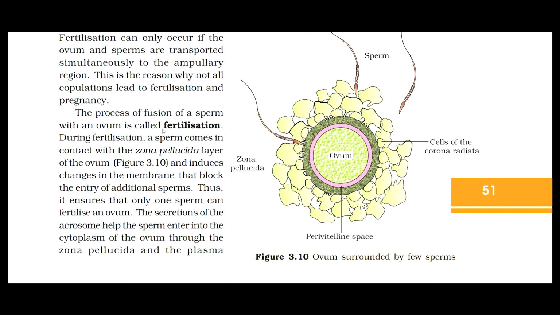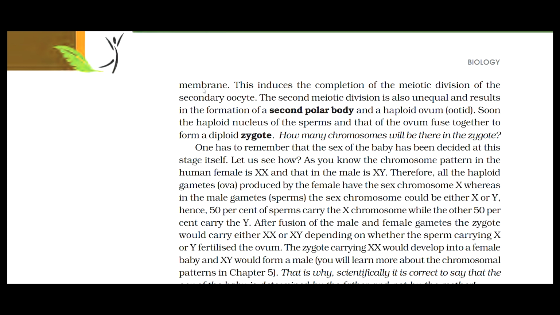The process of fusion of a sperm with an ovum is called fertilization. During fertilization, a sperm comes in contact with the zona pellucida layer of the ovum, which is given in figure 3.10, and induces changes in the membrane that block the entry of additional sperms. Thus, it ensures that only one sperm can fertilize an ovum. The secretion of the acrosome helps the sperm enter into the cytoplasm of the ovum through the zona pellucida and the plasma membrane. This induces the completion of the meiotic division of the secondary oocyte.